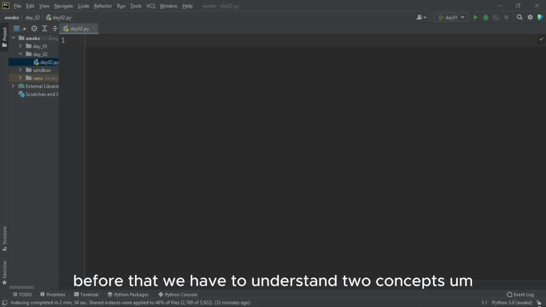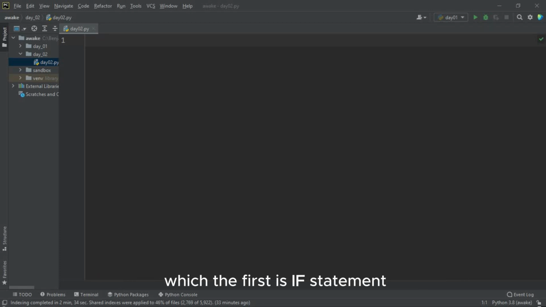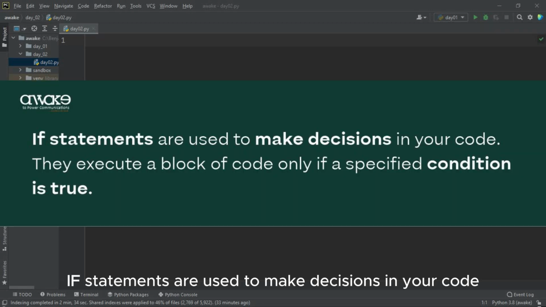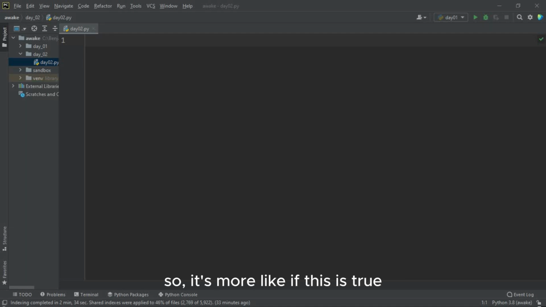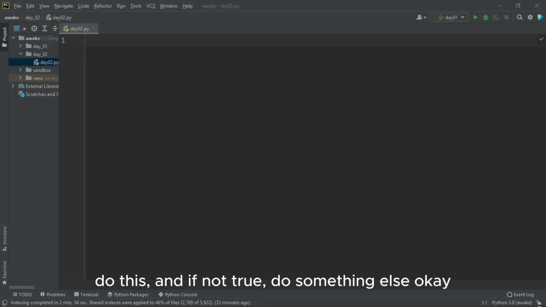But before that, we have to understand two concepts. The first is if statements. If statements are used to make decisions in your code. They execute a block of code only if a specified condition is true, otherwise something else. So it's more like if this is true, do this, and if not true, do something else.